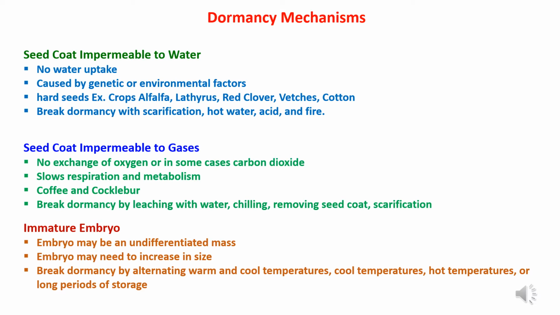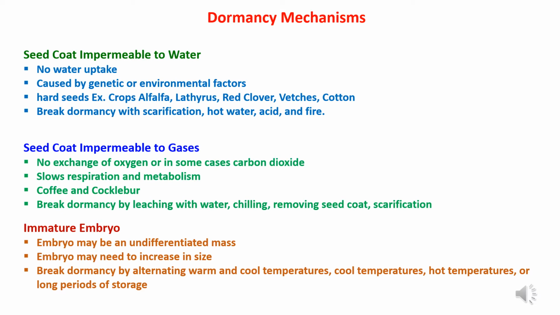Under dormancy, the seed coat may also be impermeable to gases. There will be no exchange of oxygen or, in some cases, carbon dioxide. There will be slow respiration and metabolic activities, and such seed coats impermeable to gases are common in coffee and cocklebur crops. The dormancy can be broken by leaching with water, chilling, removing the seed coat, and scarification methods.